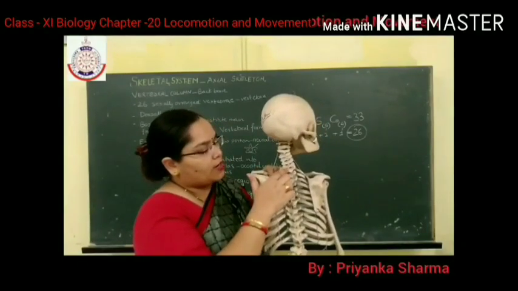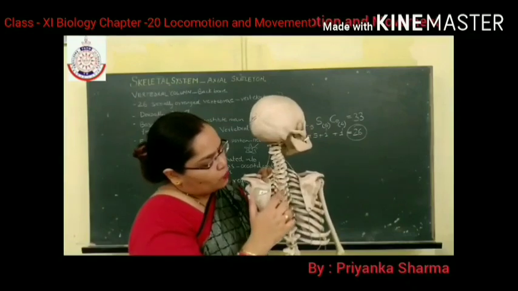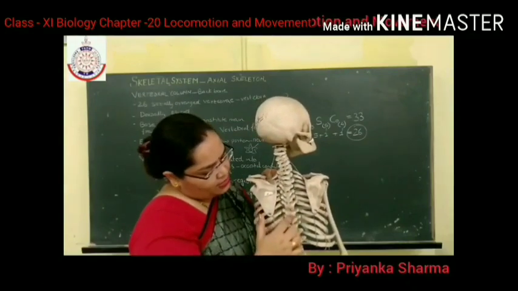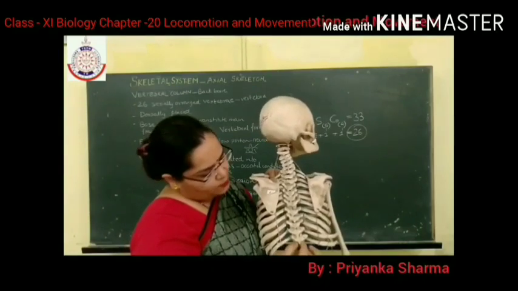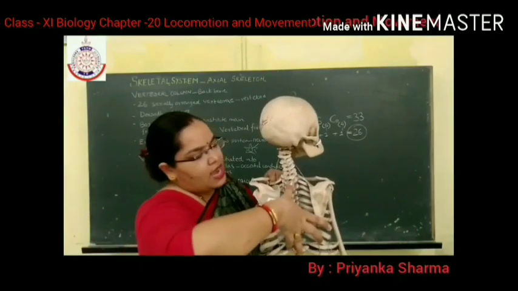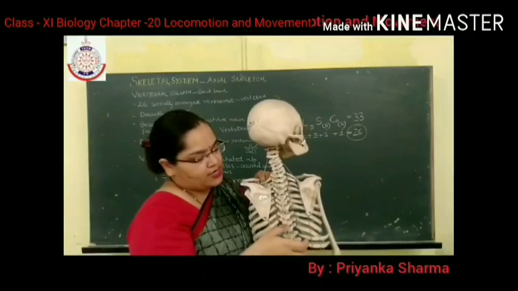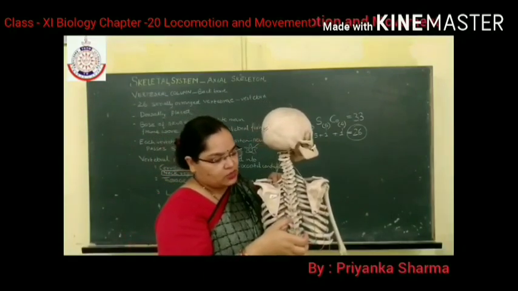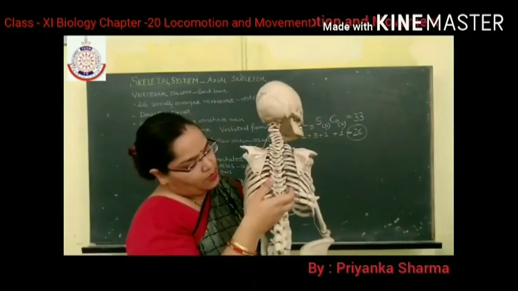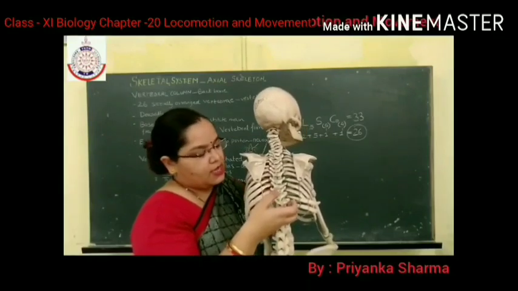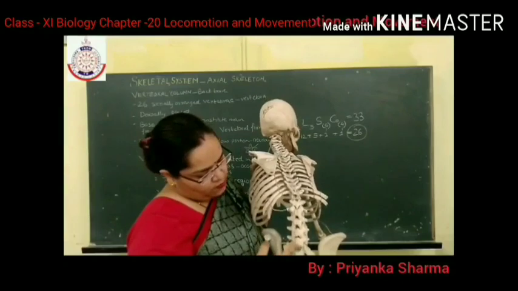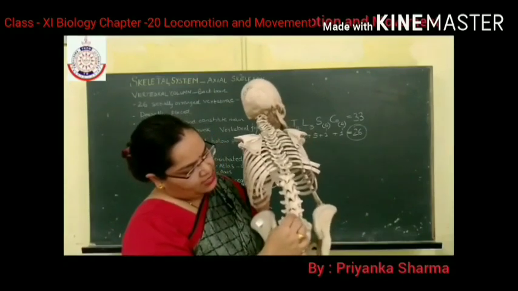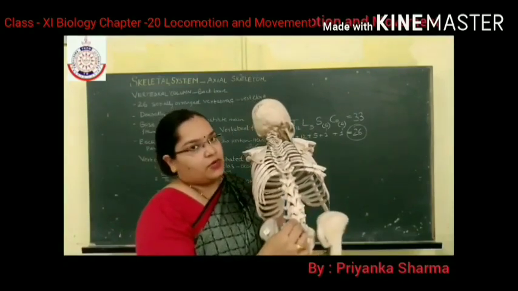Let's count. 1, 2, 3, 4, 5, 6, 7, 8, 9, 10, 11, 12. So up to here, these 12 vertebrae are known as the thoracic vertebrae. They are present in the thorax region. Now next is lumbar. How many lumbar vertebrae are present? Yes, 5. 1, 2, 3, 4, 5. So these are the lumbar vertebrae.